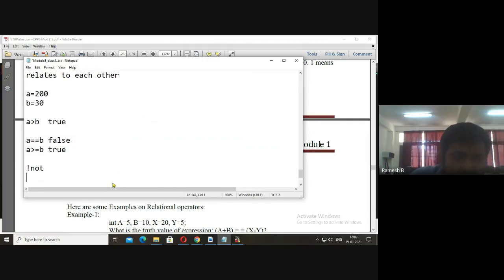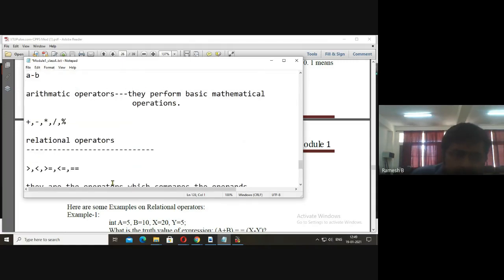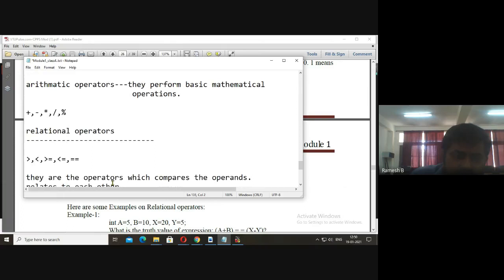So A is not equal to B, so the condition is true. So all these are relational operators. Here I can add one more, not equal to.